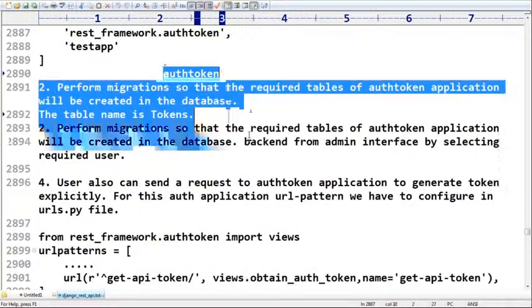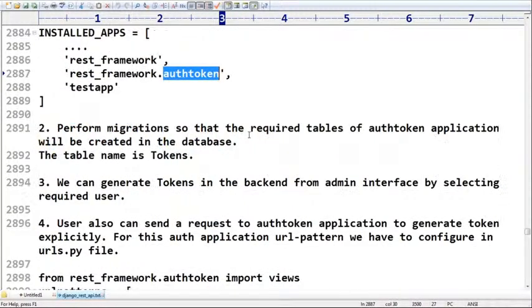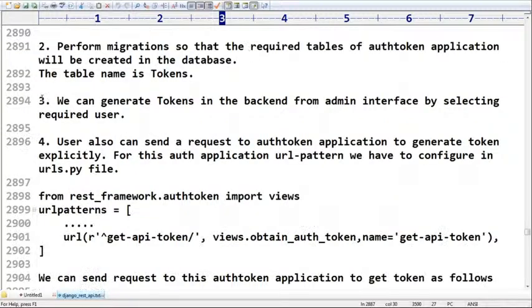Next, we can generate tokens at the backend from the admin interface by selecting the required user. I already showed how you can generate tokens from the backend. A user can also send a request to the authtoken application to generate a token explicitly.